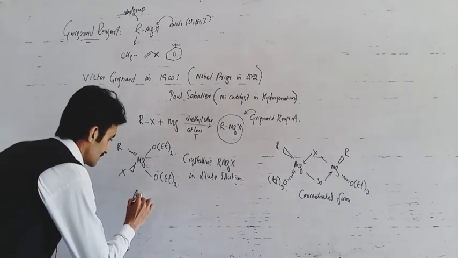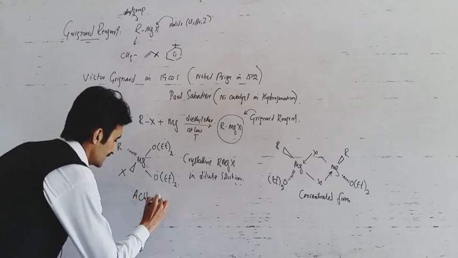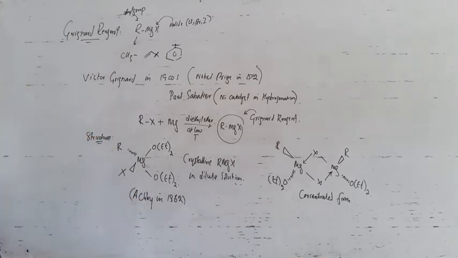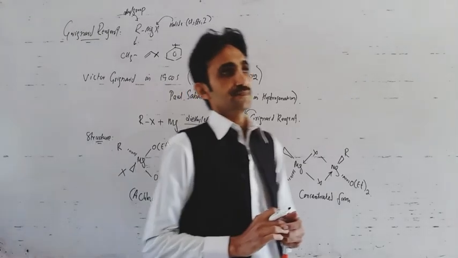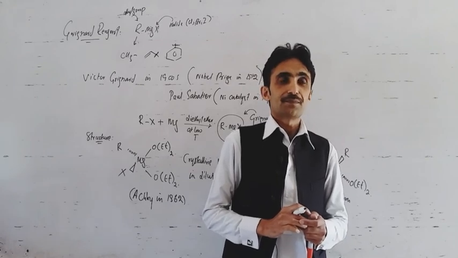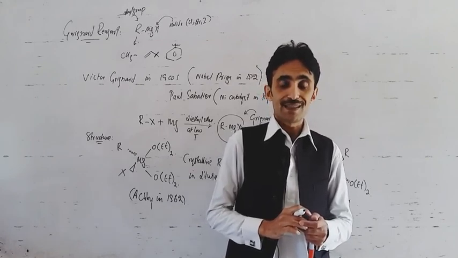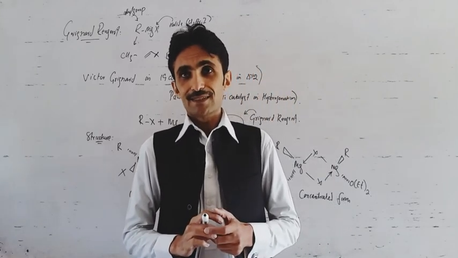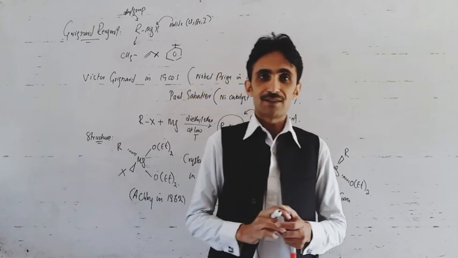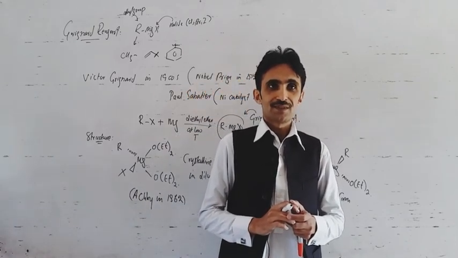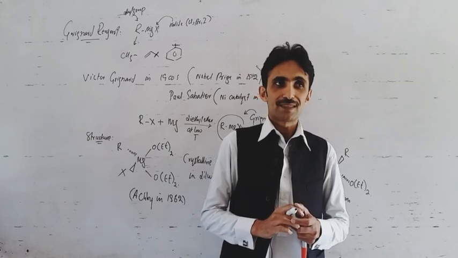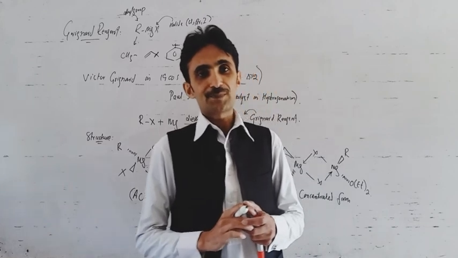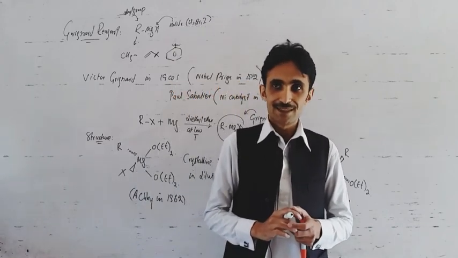So, this is simply the structure of Grignard reagent, which was discussed by Hin 1962. In other words, we can say that the existence of alkyl magnesium halide or Grignard reagent is not possible without ether. Ether is an integral part of Grignard reagent. Without it, we cannot suppose that the Grignard reagent will exist. Or in other words, if we completely evaporate ether from a solution of Grignard reagent, though the ether